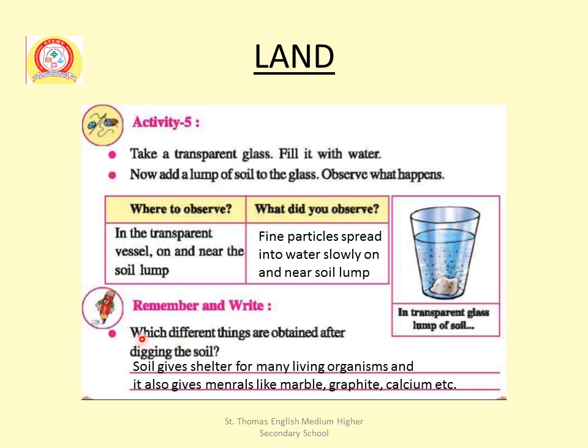Now remember and write which different things are obtained after digging the soil. Soil gives shelter for many living organisms, and it also gives minerals like marble, graphite, calcium, etc. Okay, clear?